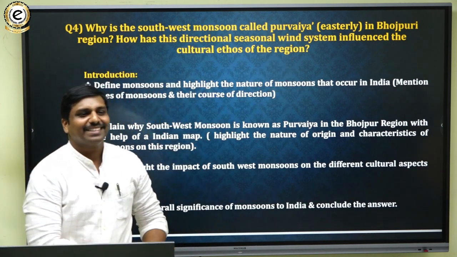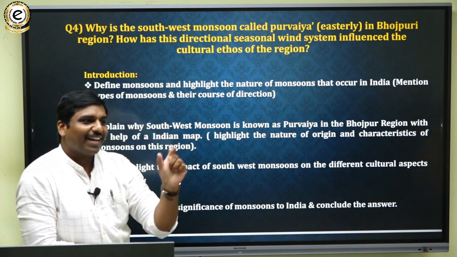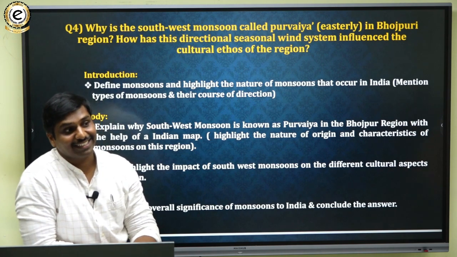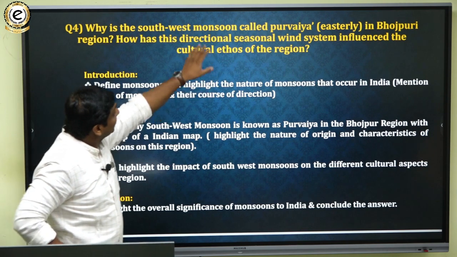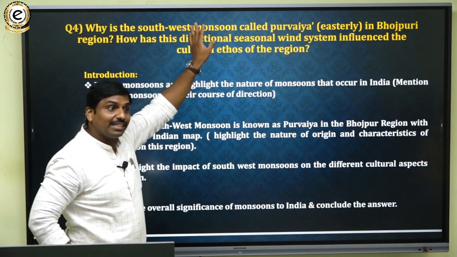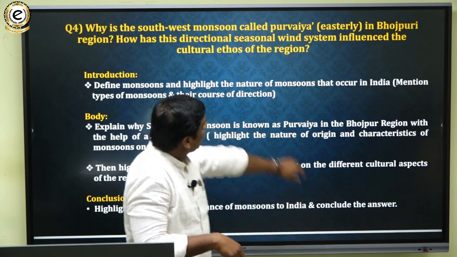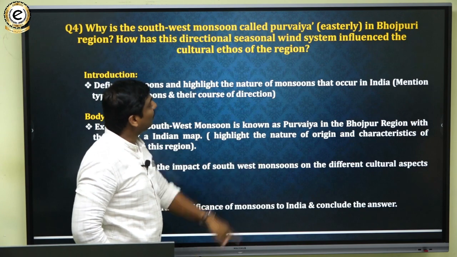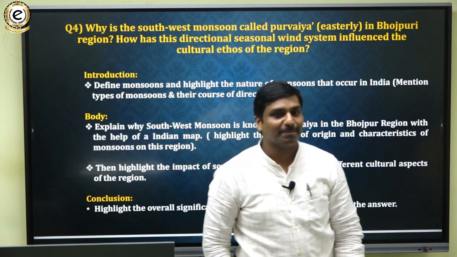Here the question is simple, but they have highlighted a reason, and the question has been beautifully interlinked with geography, with the art and culture portion, that you have to keep in mind. Here they're asking how these monsoons influence the cultural ethos of the region. So that is one important aspect.